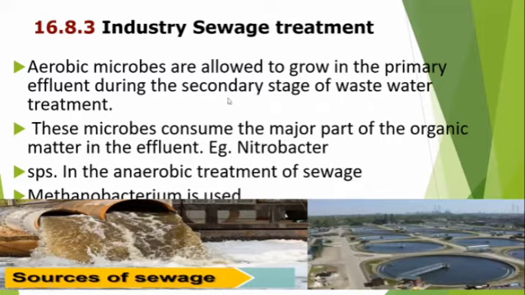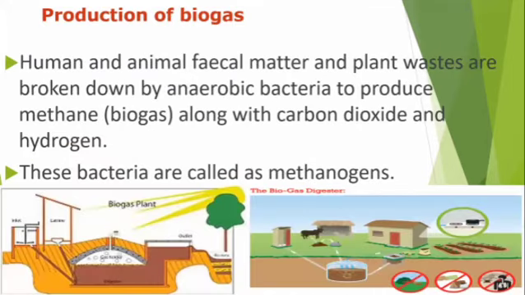So the Nitrobacter and Methanobacterium are used to treat the sewage water. Then, production of biogas. Biogas is prepared from animal and plant waste.